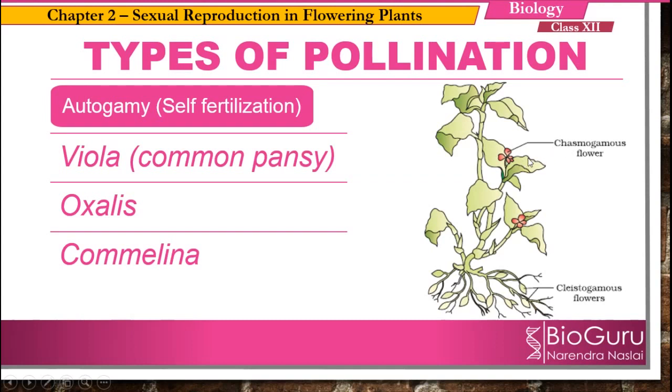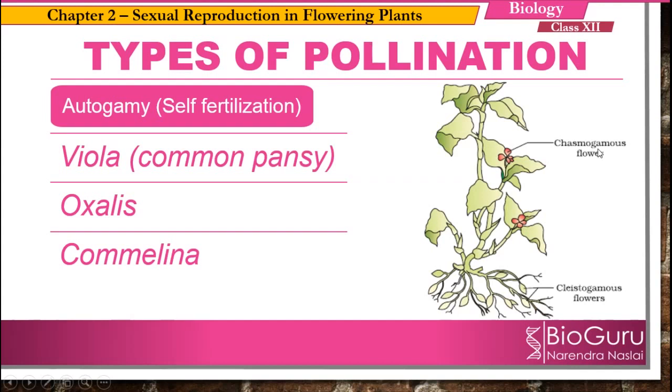And also for the pollination to take place, they depend on pollinators, means the agents which transfer the pollen grains. There are different types of agents that we will study. Those are going to carry the pollen grains. It is because the flowers are open and the anther and stigma are exposed. From here the pollen grain should be carried from one flower to another flower. For that purpose, it requires certain agents. And also to bring the pollen grains from other plants to this flower, it requires agents. So that type of pollination is favored by chasmogamous flower.